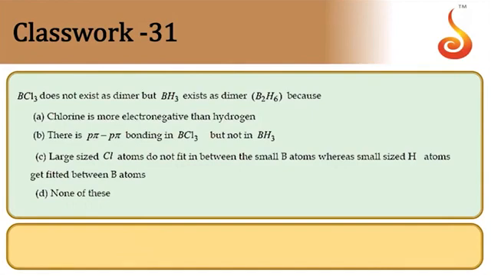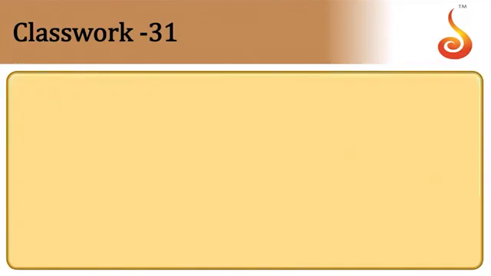Then, BCl3 does not exist as a dimer, but BH3 exists as a dimer. When you see the structure of the molecules, in the BCl3 molecule there is a possibility of back bonding, that is, it can form p-pi bonding. When it comes to diborane, hydrogen cannot form a pi bond.